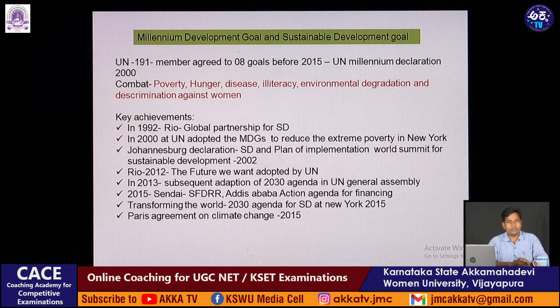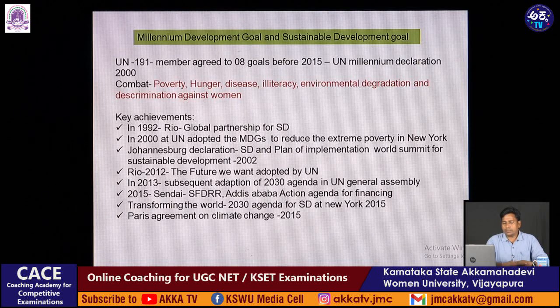These are the eight goals given by the UN, and for them they held several meetings and made several policies and decisions at different places. One such decision, in 1992, was the Rio Global Partnership for Sustainable Development. In 2000, the UN adopted the Millennium Development Goals to reduce extreme poverty, in New York.